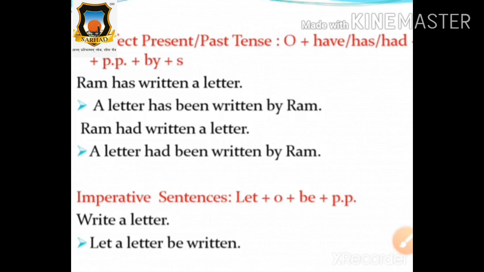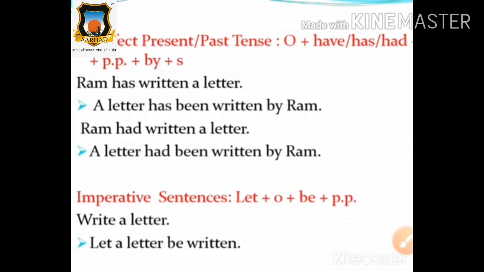Okay, are you enjoying, students? And are you recalling all the formulas? Very nice. Now next tense, which one? Yes, you are correct. Perfect past tense. And what is the formula of perfect past tense? Yes, very good. Subject plus verb plus object is equal to object plus had plus been plus V3 plus by plus subject. Very nice. This is the formula of perfect past tense.